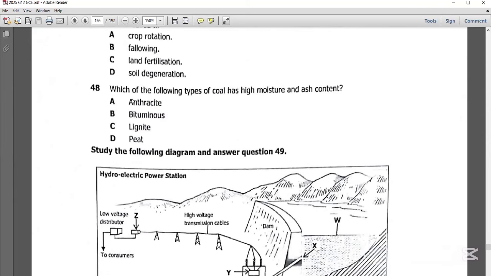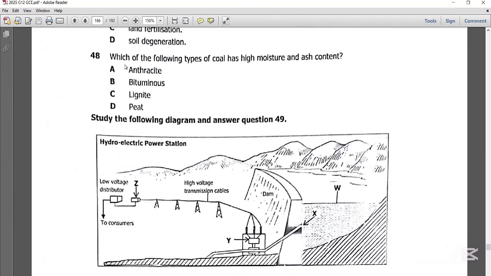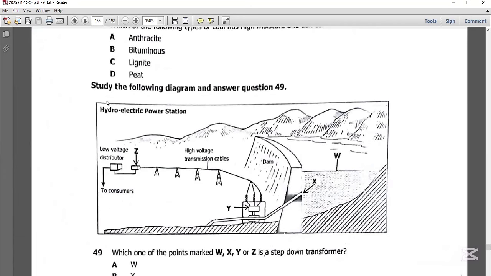Which of the following types of coal has the highest moisture and ash content? So the best possible answer here is C, lignite. Now, lignite has the highest moisture and ash content. We all know that anthracite is the best type of coal, which produces very minimal or no smoke at all. So the best possible answer on question 48 is lignite, C. Let's get to question 49.